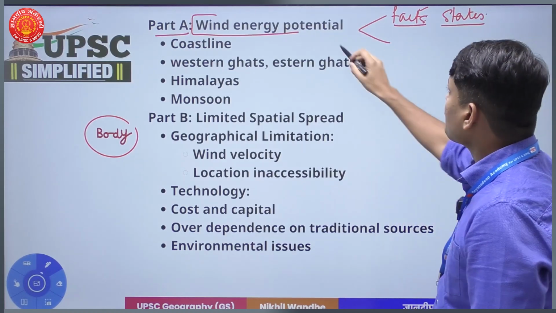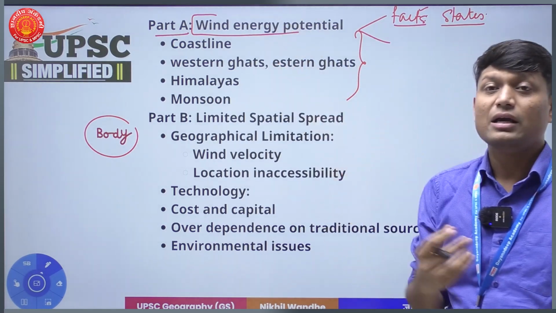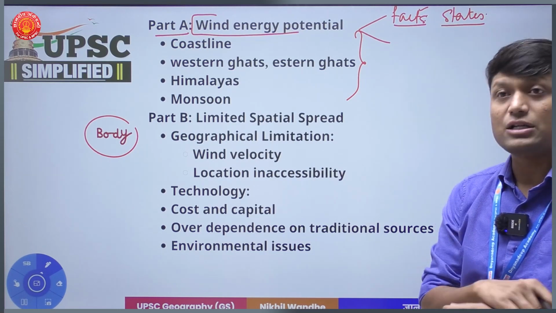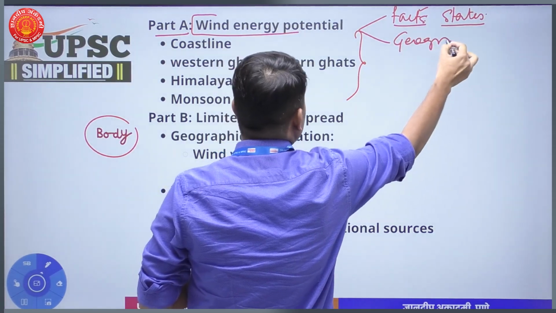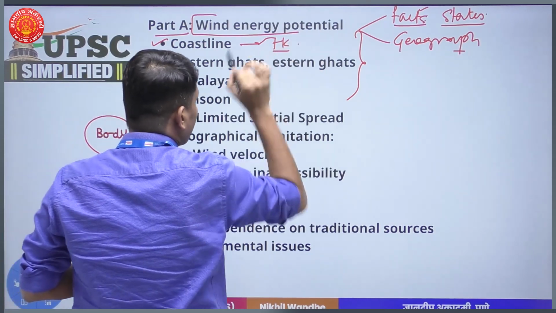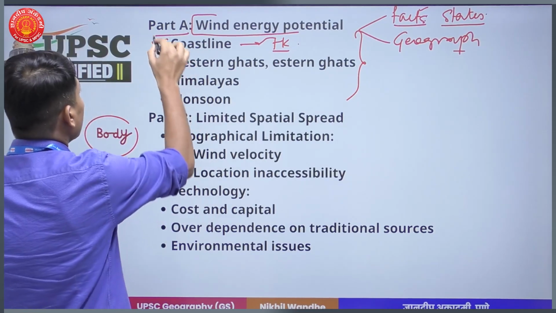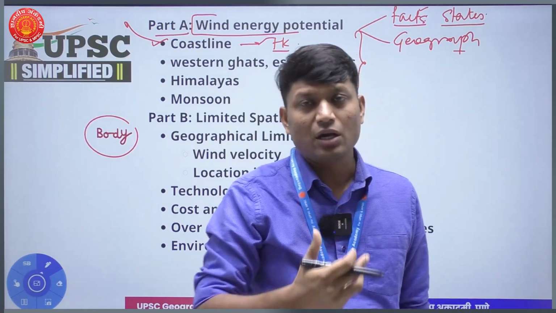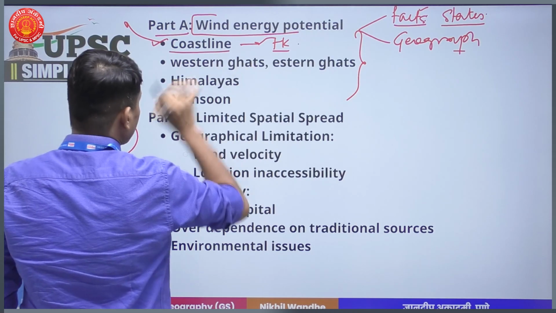Now I'll have to provide why India has a good wind energy potential. What is the geographical context of that wind energy potential? When it comes to the geographical context, I'll talk about the long coastline of India, around 7,000 kilometers, and these coastlines experience windy conditions because along the coastline you have offshore and onshore winds blowing on a continuous basis. So I'm going to talk about this coastline.